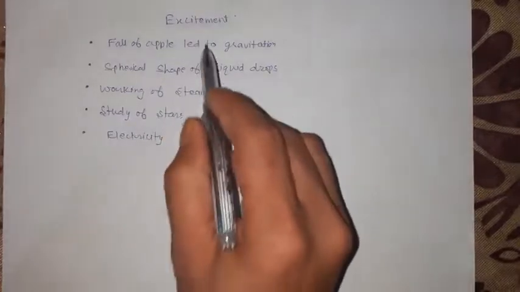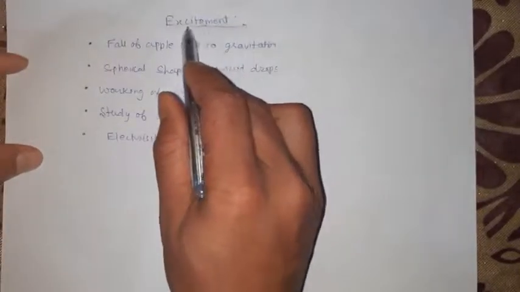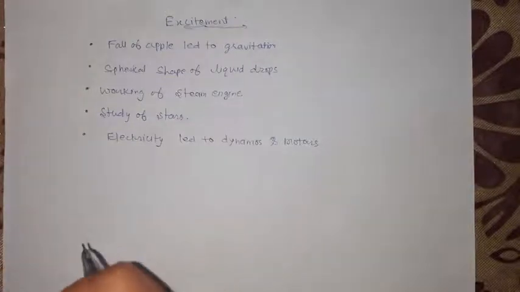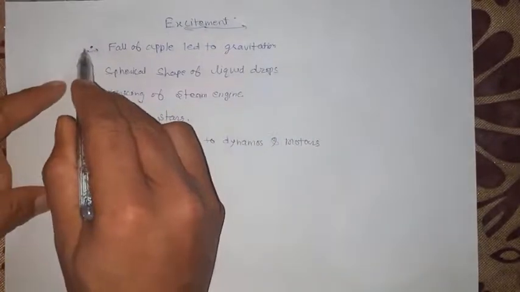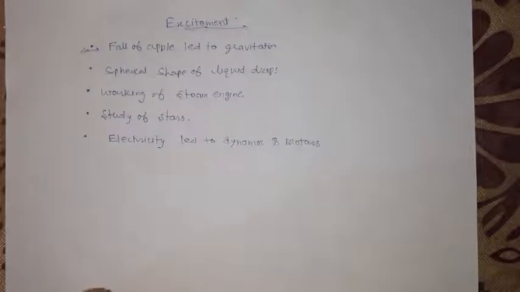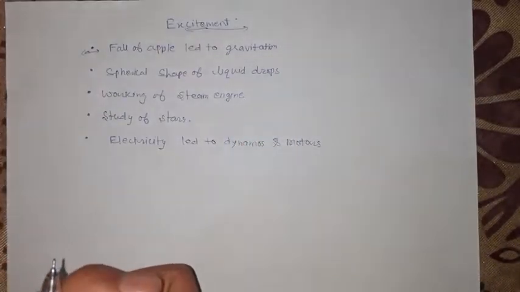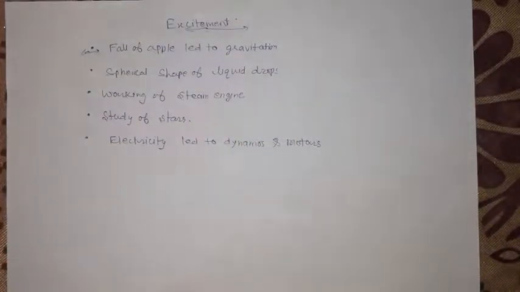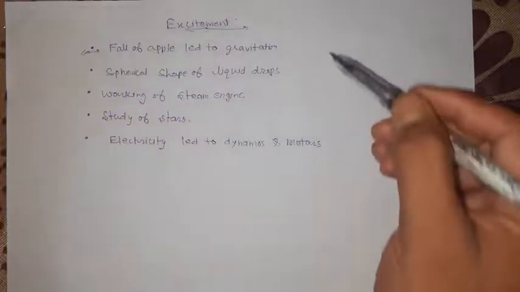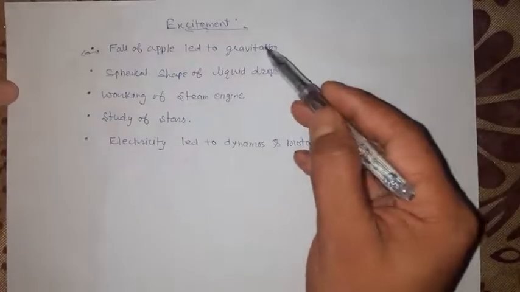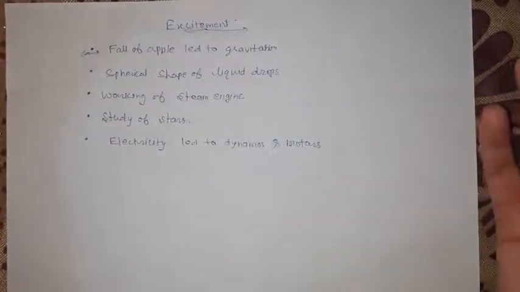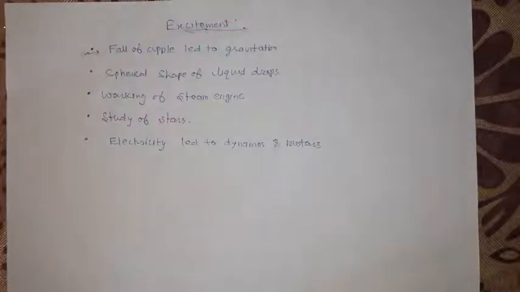Now, how is there excitement in physics? Students, we know one thing: how Newton gave the law of gravitation. He saw an apple falling downward, and the question came to his mind: why hasn't it gone up? This might be the interesting part of physics, that he started to explore this and gave the law of gravitation.